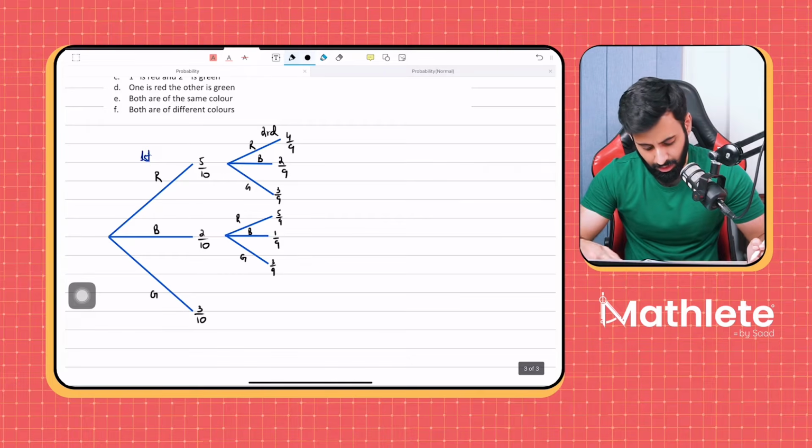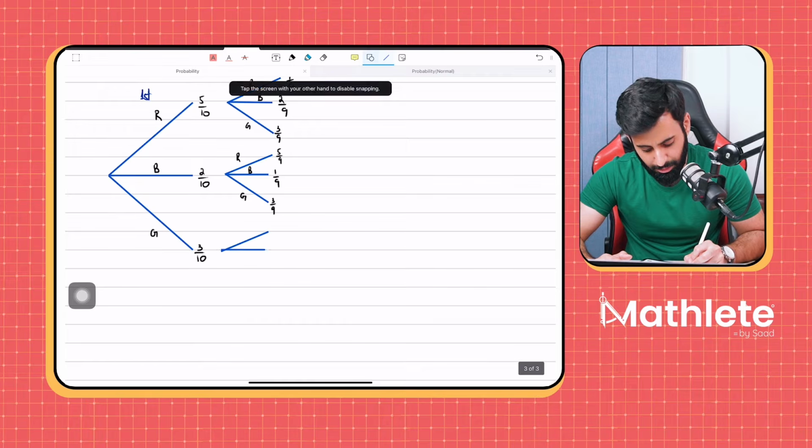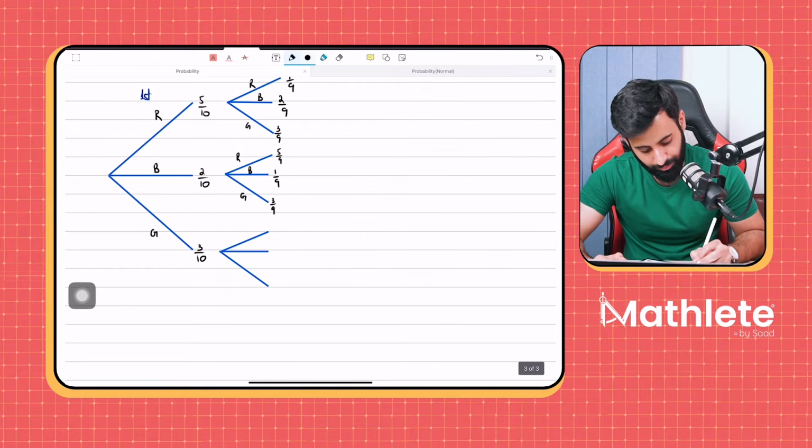That was if the first one turned out to be blue, but it's also possible that the first one, instead of blue, turns out to be green. In that case, what do we do?